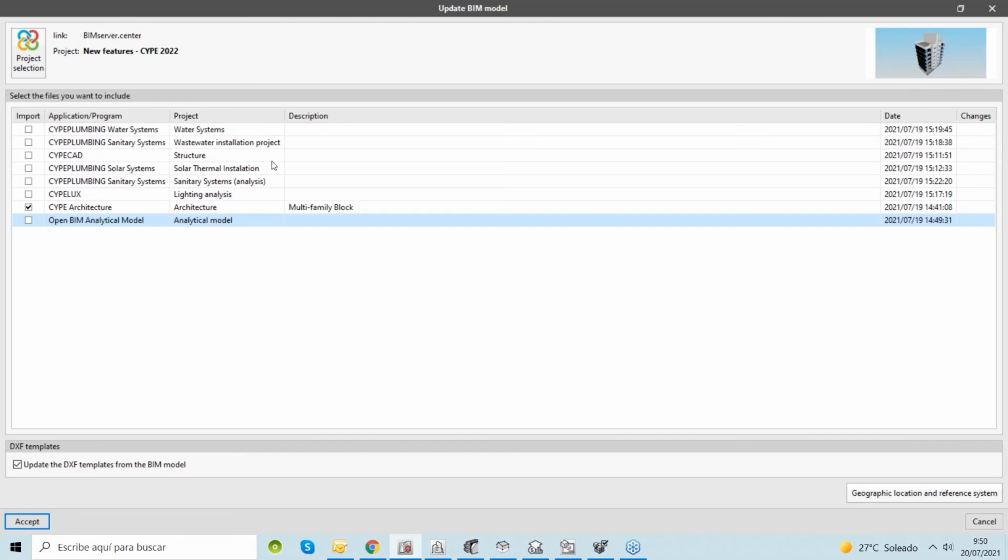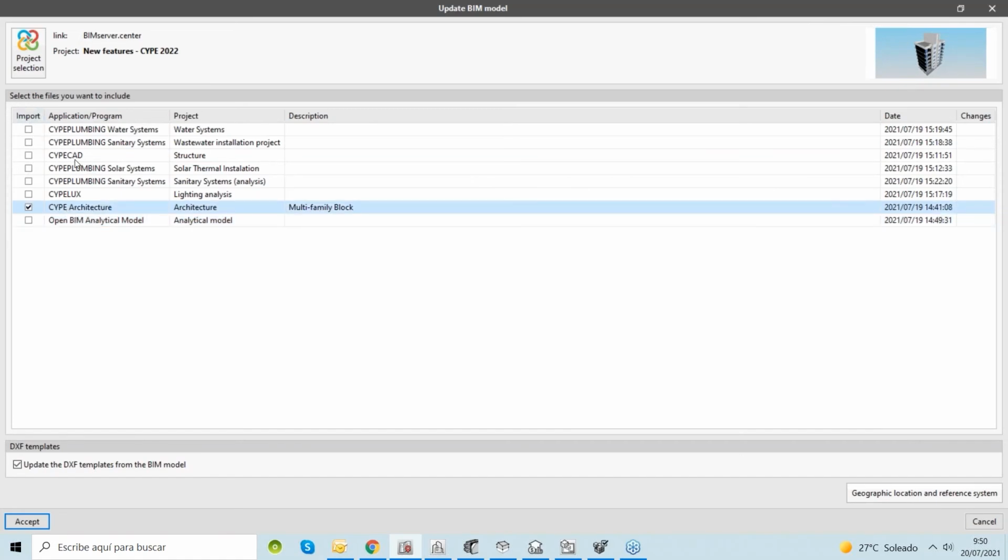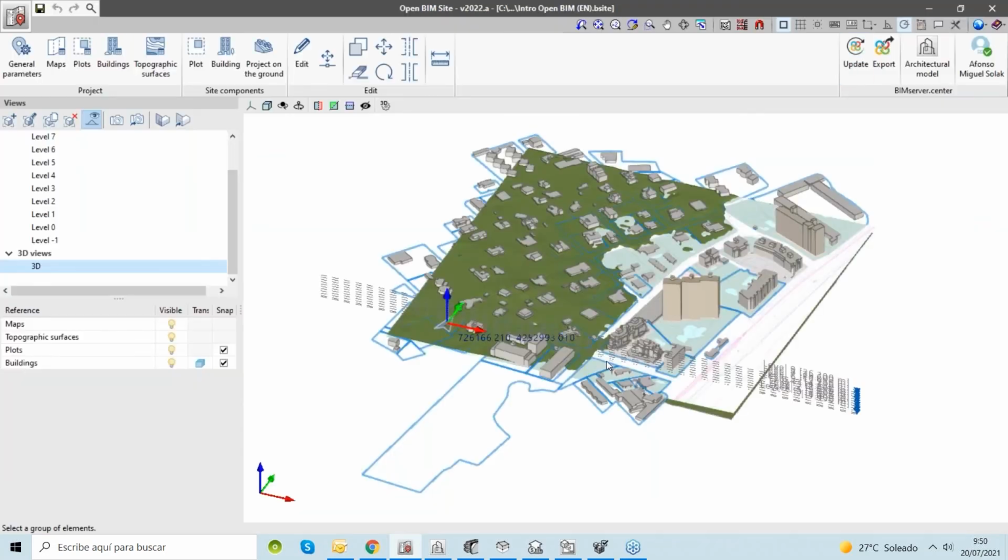In this case, we have these IFCs, and in any program, we can select which IFC we would like to import to that software. Okay. In this case, I'm working with Open BIM site. It was the first step of our project, but I have the option to import the CYPE Architecture model that was generated by David in this case in Open BIM site to check what is happening here.